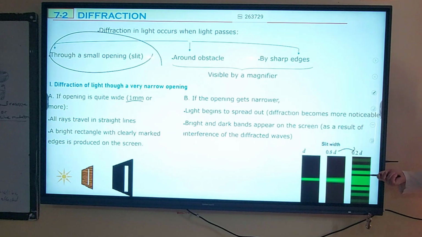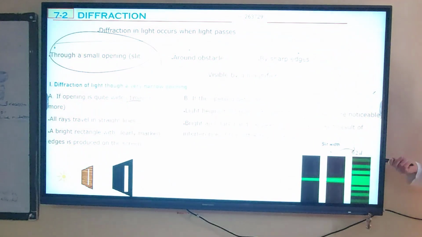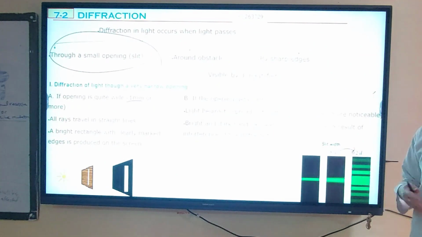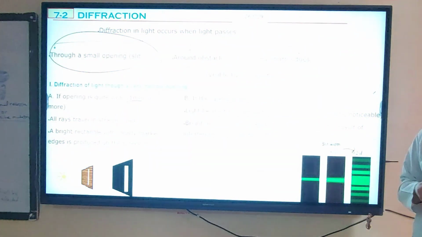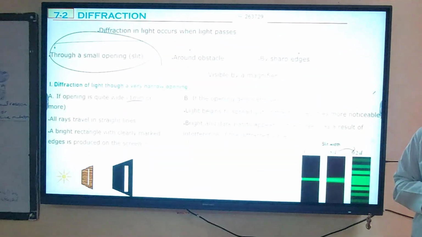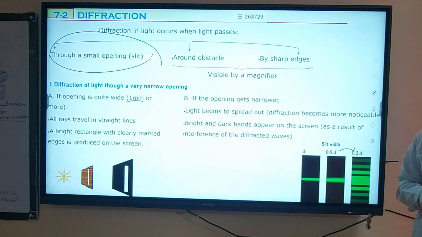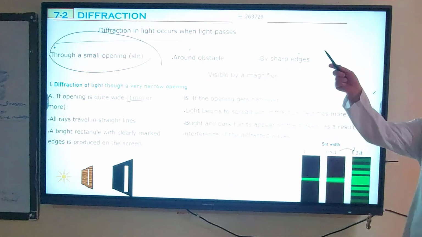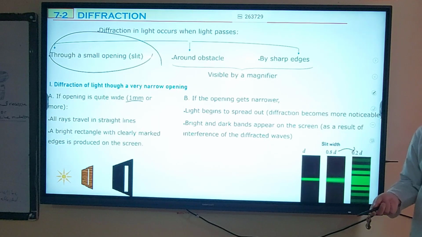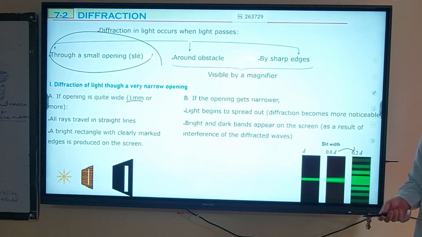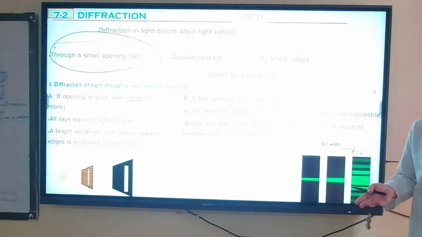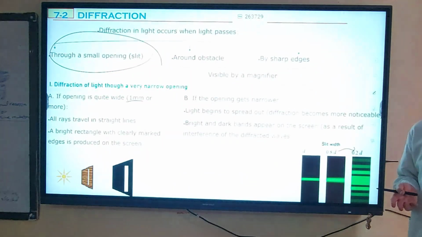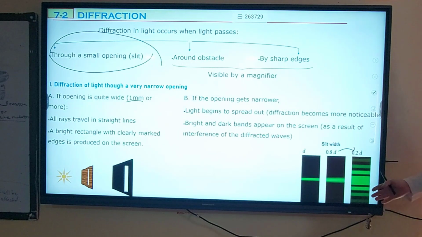Bright, dark, bright, and so on. But how does this happen? Until interference, the model of light was the particle model. The particle model cannot explain that, because when a particle is moving in free space, it doesn't change direction. Why should it change, if you don't apply a force on it? So if light is a particle, this cannot happen.